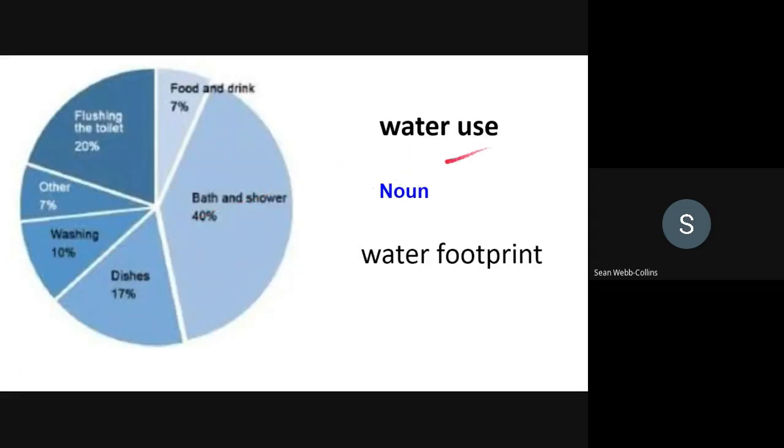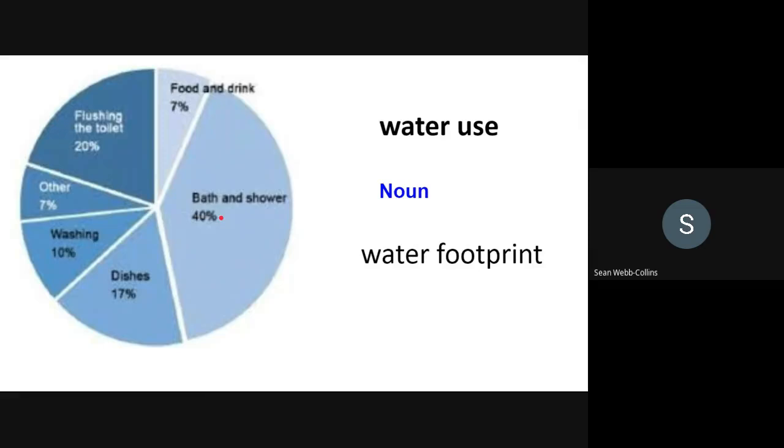Water use. Noun, water footprint. You can see here in this pie chart we have water use divided into different activities.